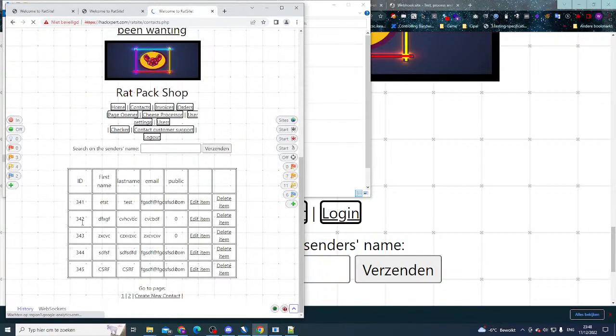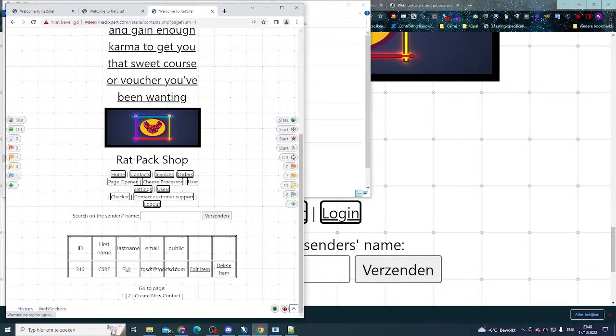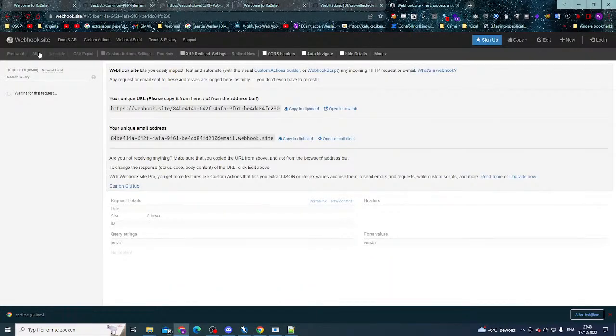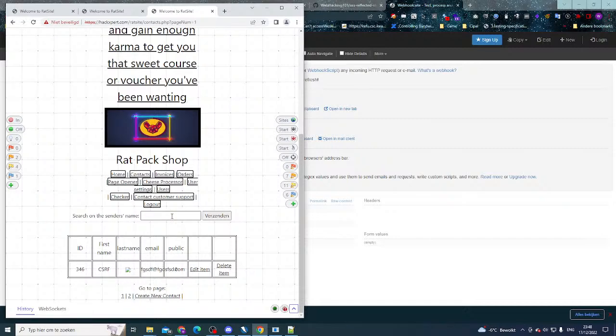Now our last name should be vulnerable to cross-site scripting. In this case it didn't include the user specifically. Did we get a callback to webhook.site? It does not seem that we did, so something must be going wrong.